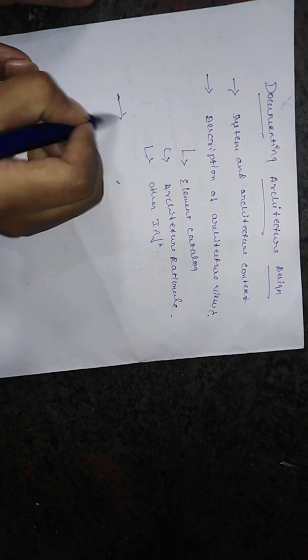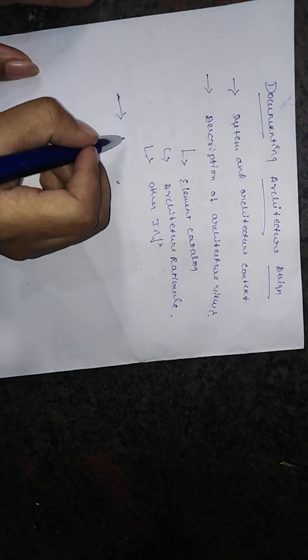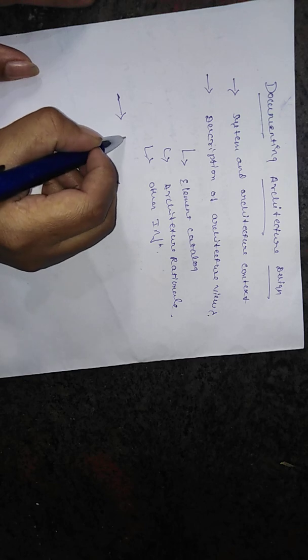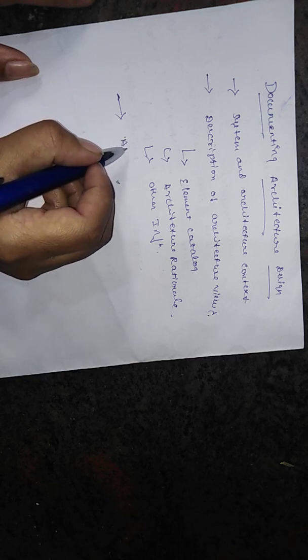And in the documenting architecture design, the last one is across view documentation.